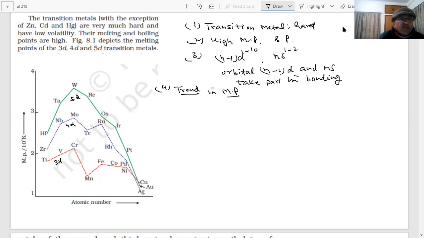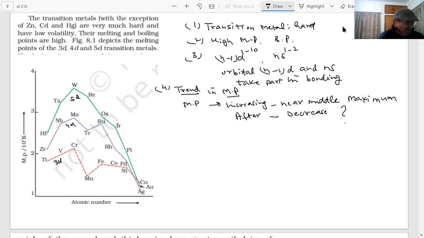You will see that as you are moving, student, first there is an increase. The melting points are increasing first, and near the middle they are reaching a maximum. And after that, what do you find? After that, they decrease. Then it becomes almost same, then it even decreases.